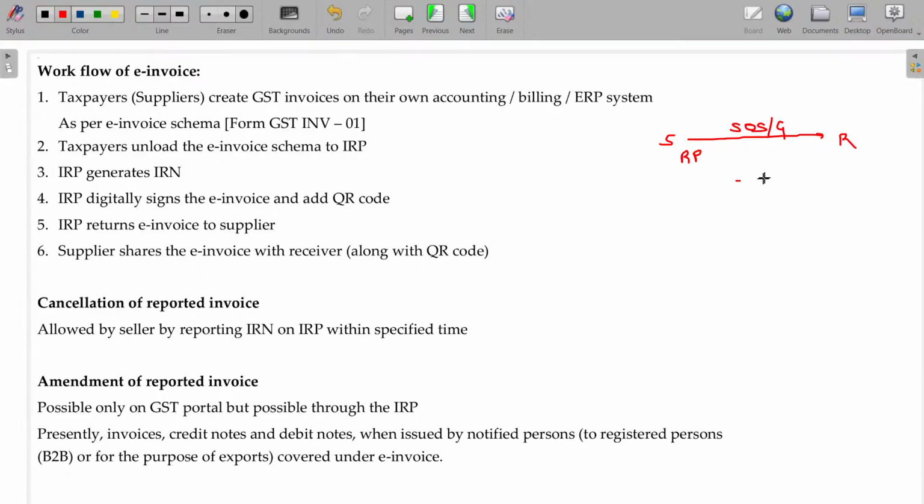Step number 1, create the tax invoice in his own billing software, as per GST INV1, invoice 1.